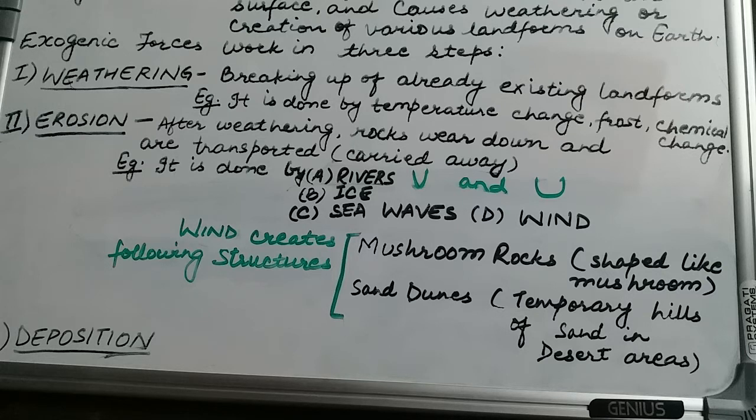Now, wind creates certain structures which are mushroom rocks, which are rocks or hills shaped like mushrooms, and another common structure that wind creates is a sand dune, or a temporary hill of sand, which is created in the desert area. Let us very quickly discuss this through a picture.